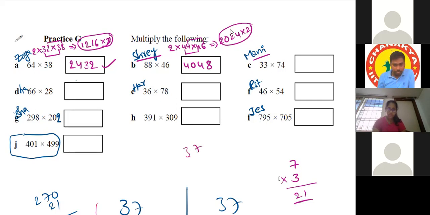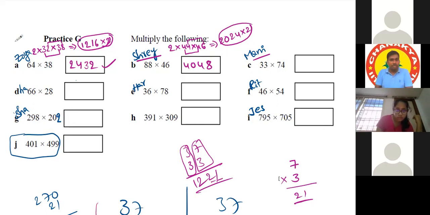37 into 33. It is already explained now. So 3 multiplied with the next number: 3 4s are 12, and 7 3s are 21. 1221. Yes, sir, but when the units digits add up to 10, then we need to reserve 2 digits, and when they add up to 100, 4 digits. What is your doubt, Ritvik? No, I did not get your point. Sir, this only, sir, I got it.